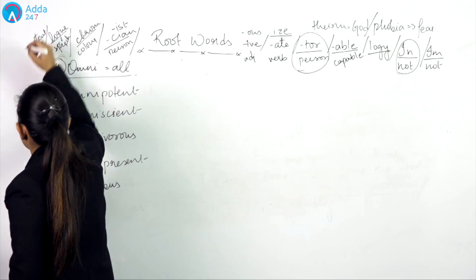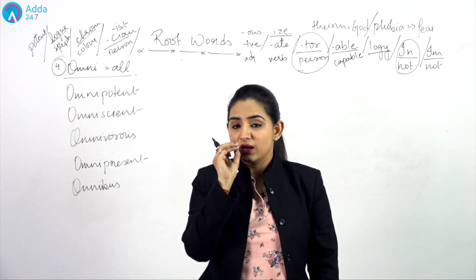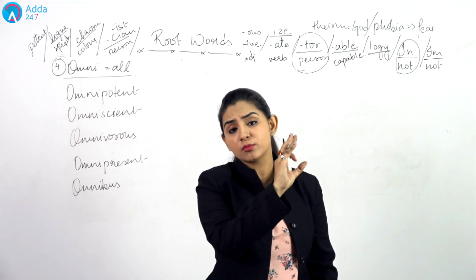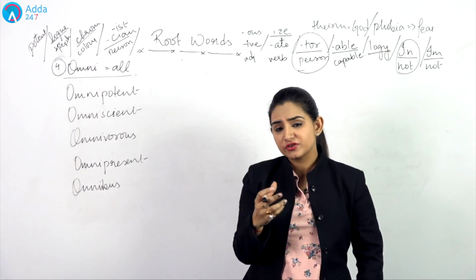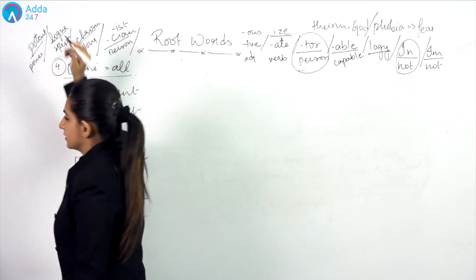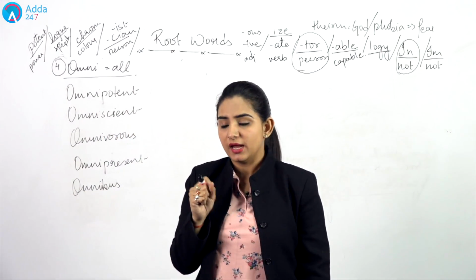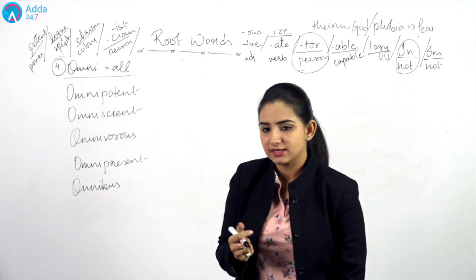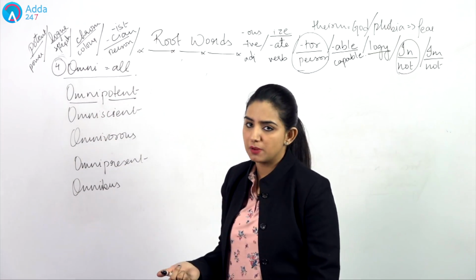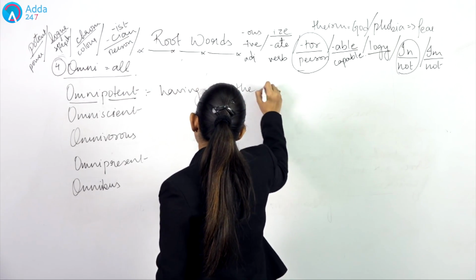Now, when I say omnipotent, you must be remembering a word. In the previous videos, I told you about the word matri, and with that matri word, I told you mother, the power that has been exercised by mother since time immemorial, that is what we mean by matripotence, right? So potent is a word that is related to power, strength. So when I say matripotent, that means the power or the energy that has been practiced by your mother. When I say omnipotent, omni means all, potent means power. So omnipotent, what does this mean? It means having all the power.